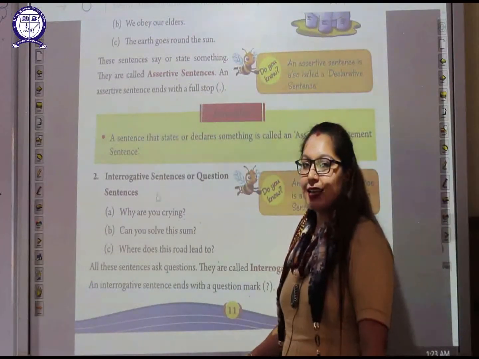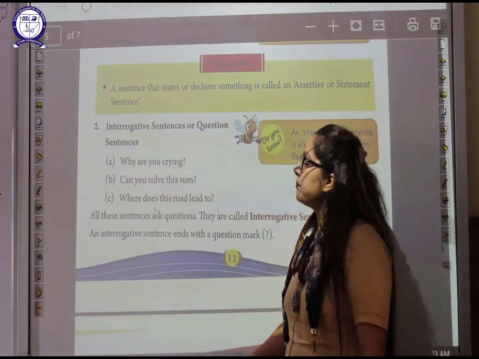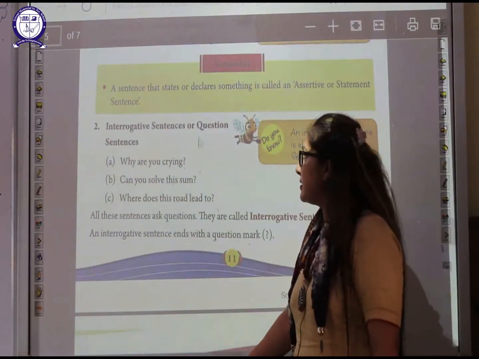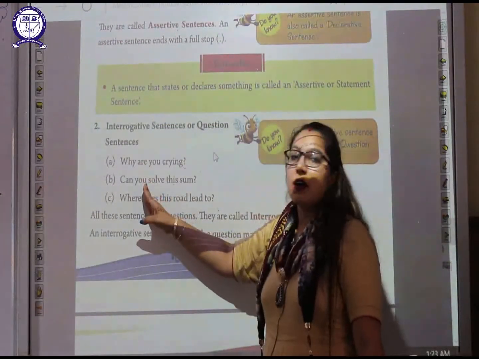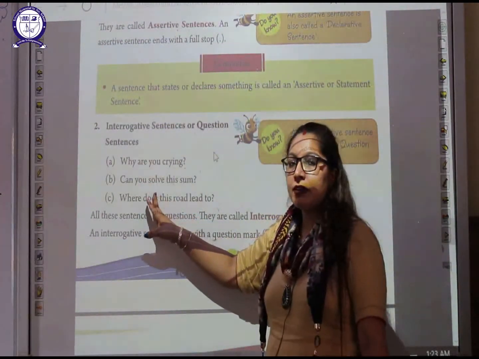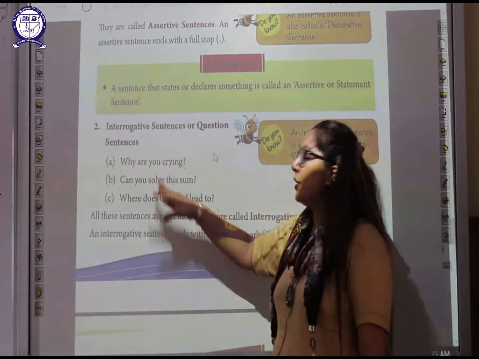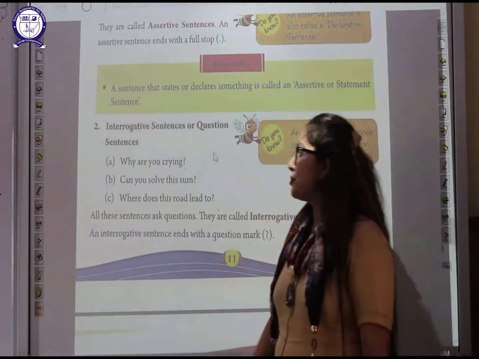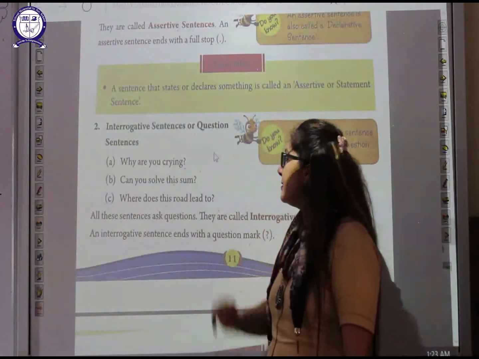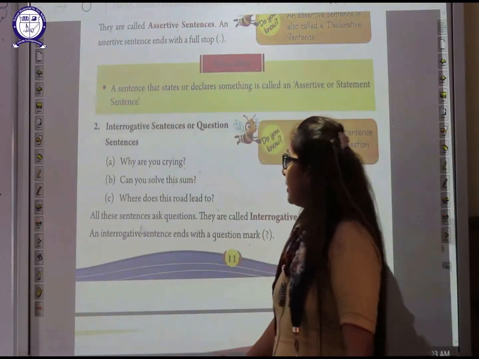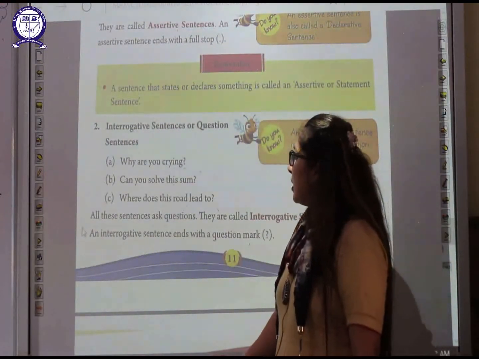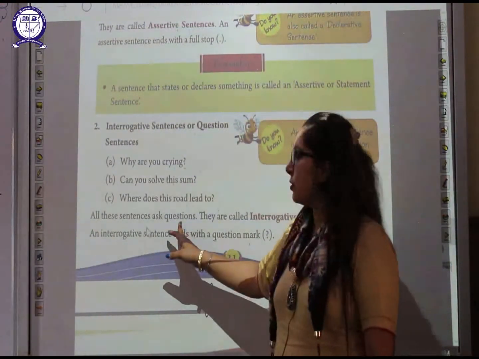Now we'll go to the second kind of sentences, that is interrogative sentences or question sentences. The examples are given here, students. Why are you crying? Can you solve this sum? Where does this road lead to? These sentences ask questions.